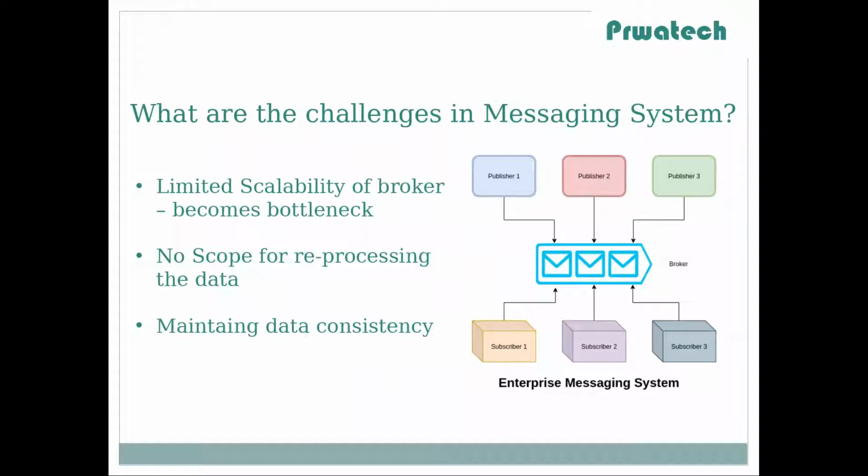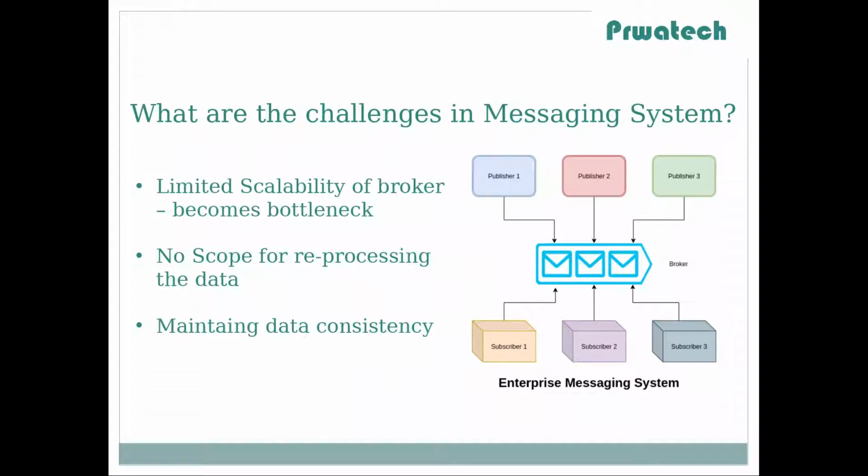Let's discuss the first point, limited scalability of the broker, which becomes a bottleneck. In the pre-Kafka era, the broker was hosted on a single server, which means the local storage system was being used for all the data on a machine only. If the subscriber is slow, then data will get accumulated in the broker machine for a long time. As a result, the broker may go down, breaking the message continuity.